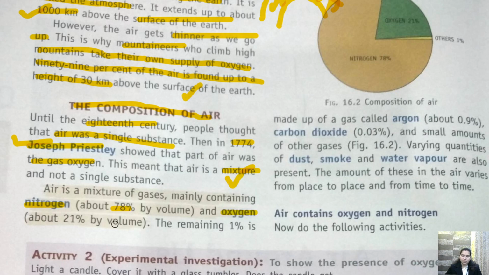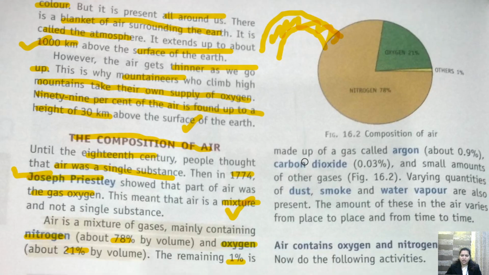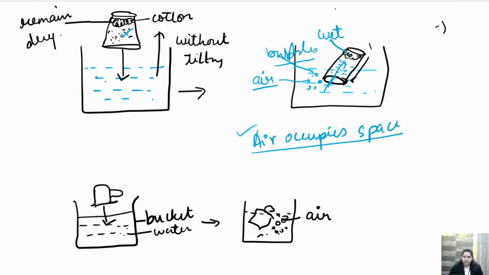Then we have oxygen, 21%, and the remaining 1% are other gases. Other gases like argon, that is 0.9%, carbon dioxide 0.03%, and a small amount of other gases. So as you can see here, I'll show you later. Varying quantities of dust, smoke, water vapors are also present in the atmosphere. The amount of these varies from place to place and time to time.